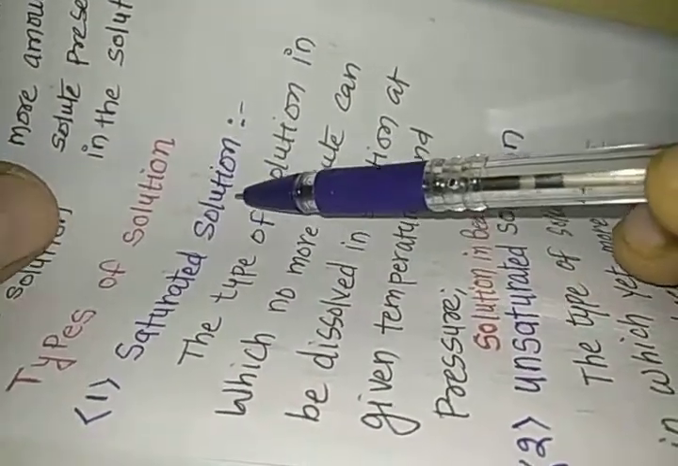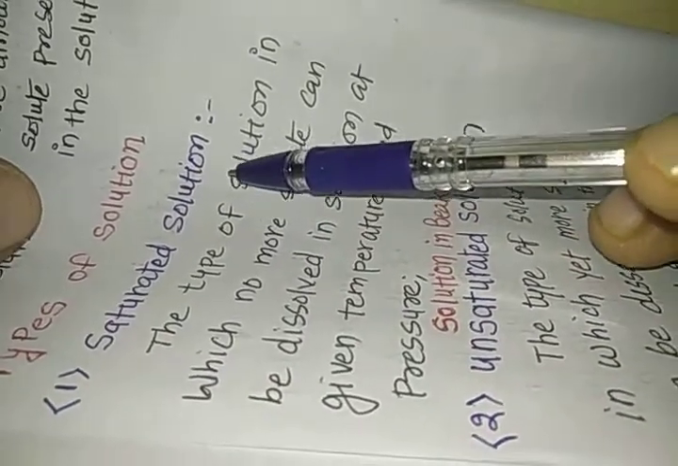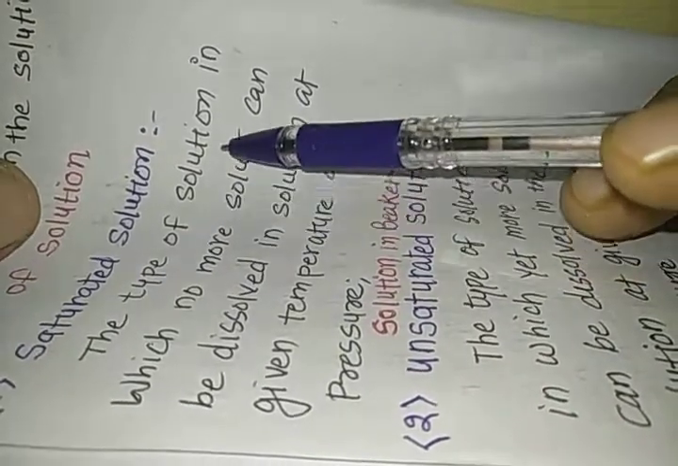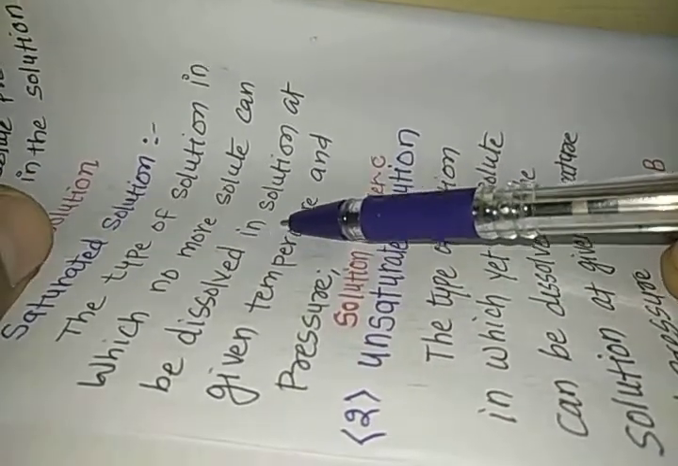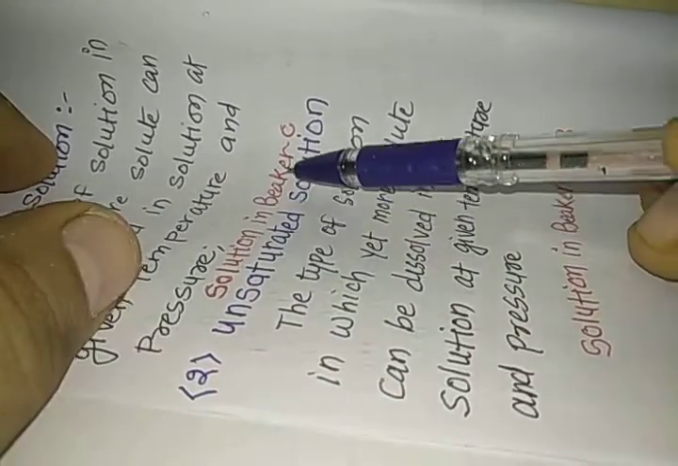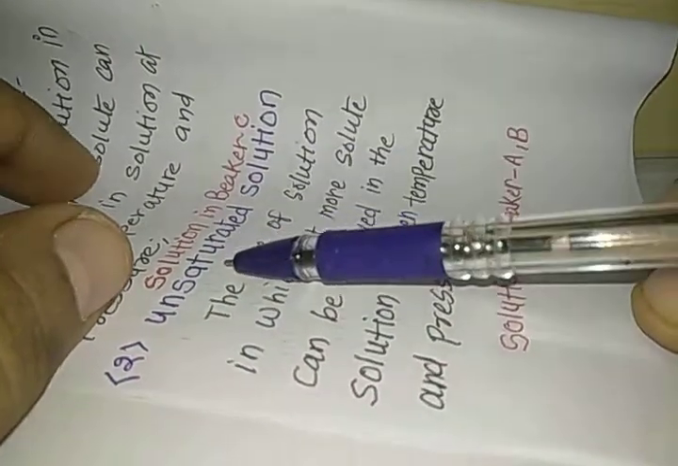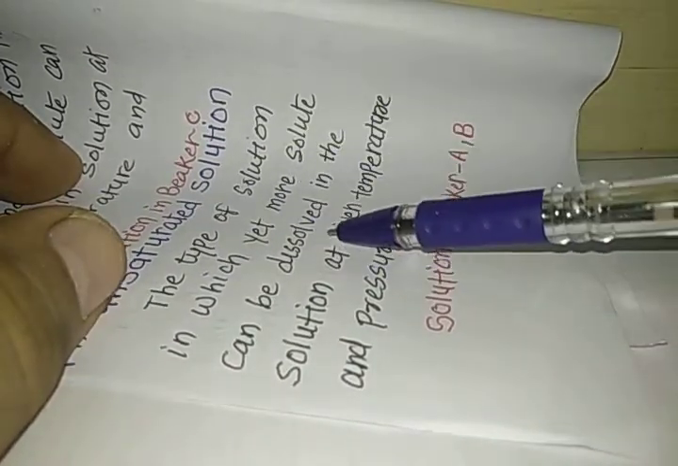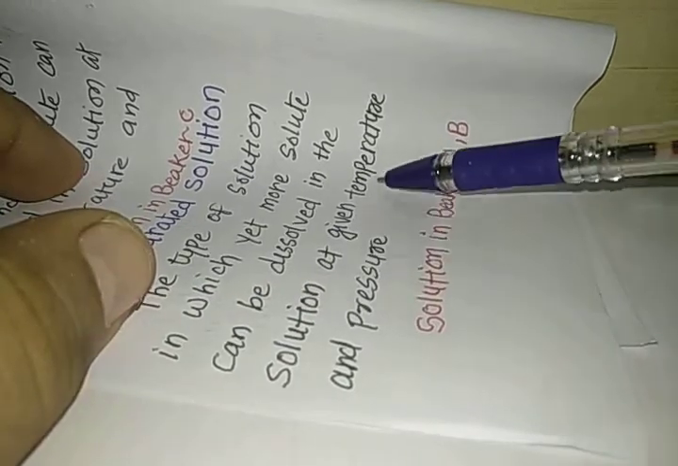Now we should study the definition of those various types of solution that we have seen. First we'll study about the saturated solution. The type of solution in which no more solute can be dissolved in solution at given temperature and pressure is known as the saturated solution. Solution present in beaker C is actually the saturated solution. Unsaturated solution is the type of solution in which yet more solute can be dissolved in the solution at given temperature and pressure. The solutions present in beaker A and beaker B are the unsaturated solution.